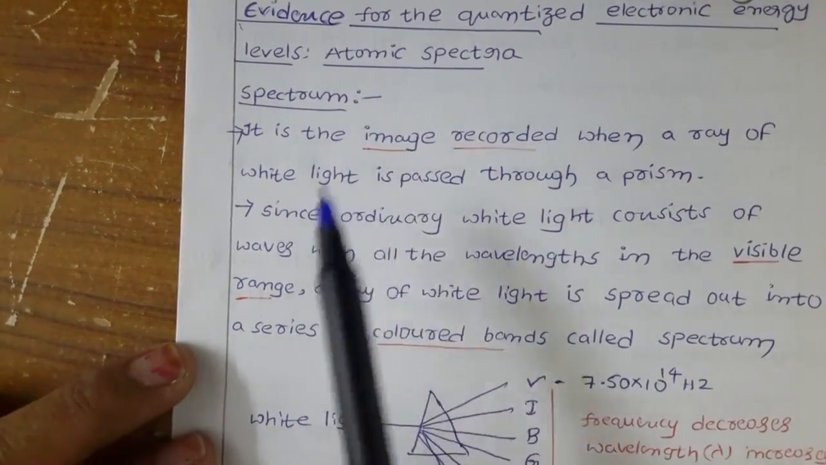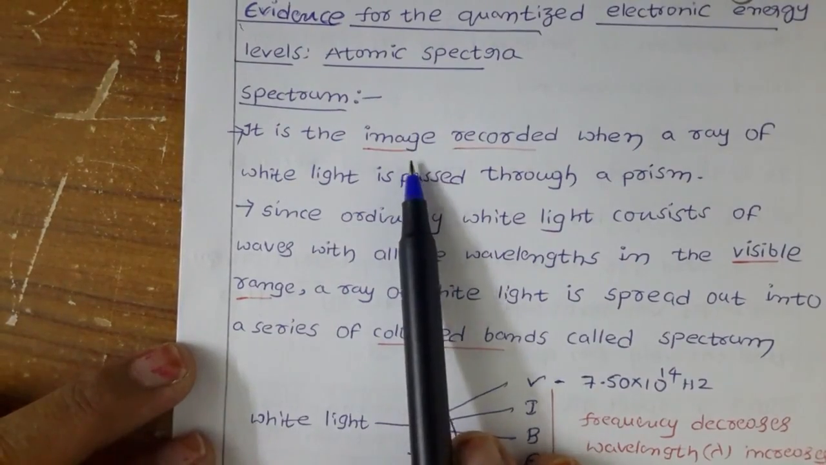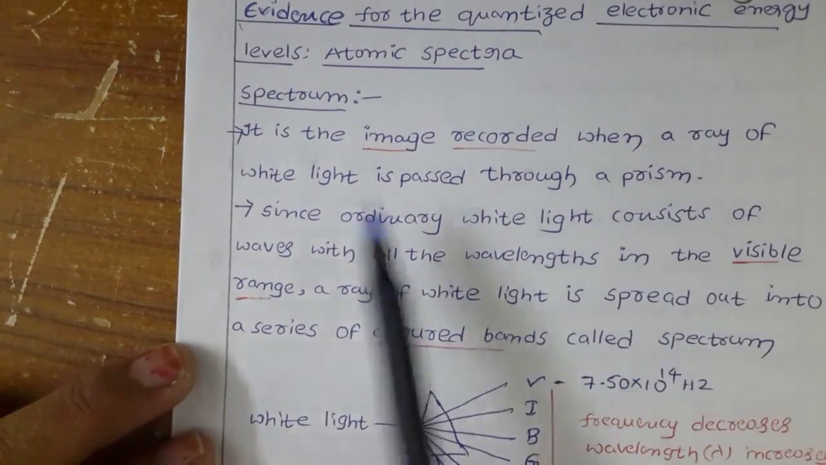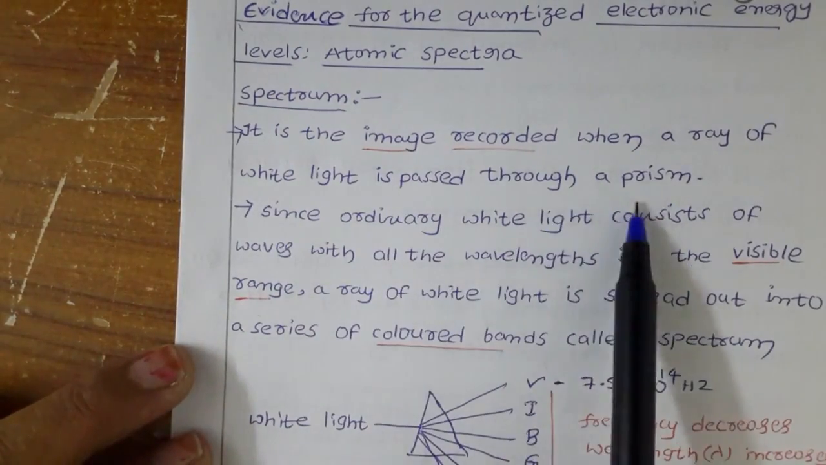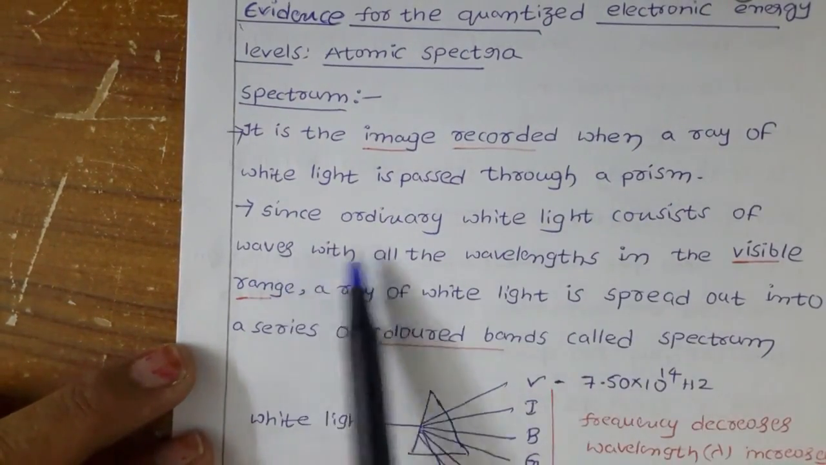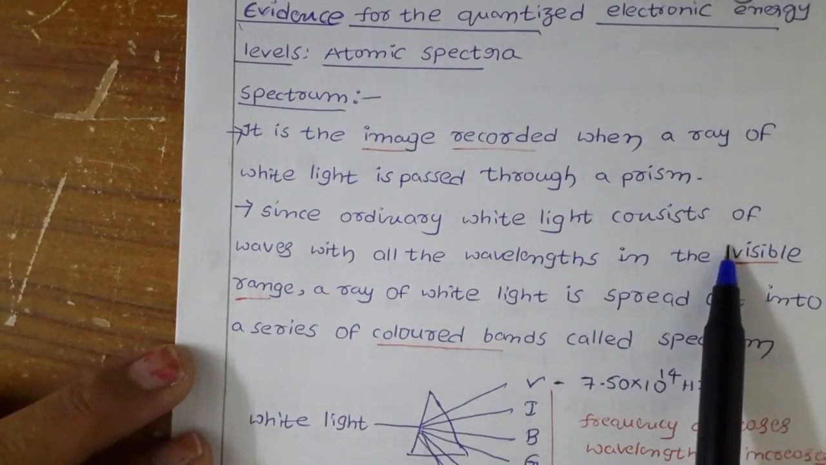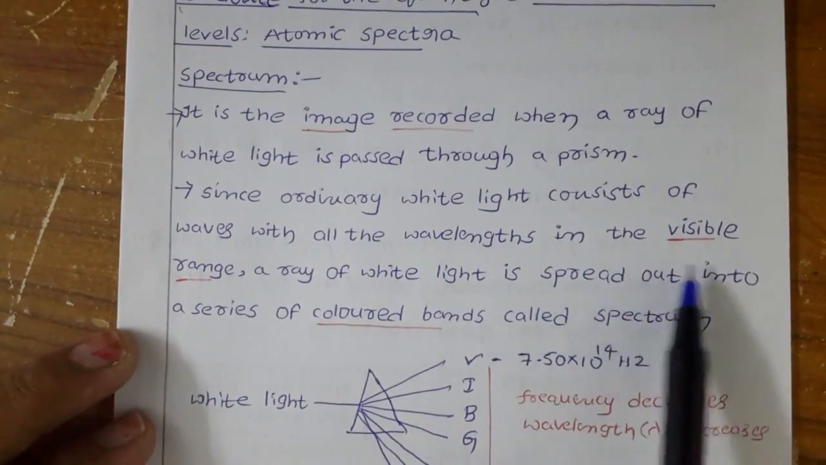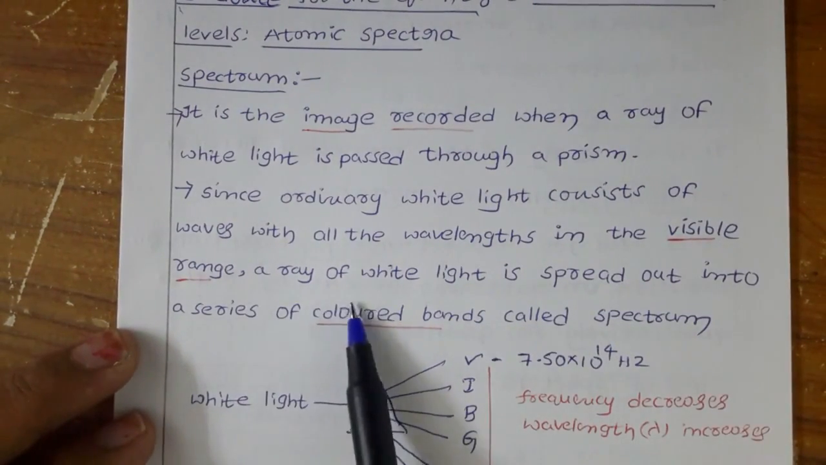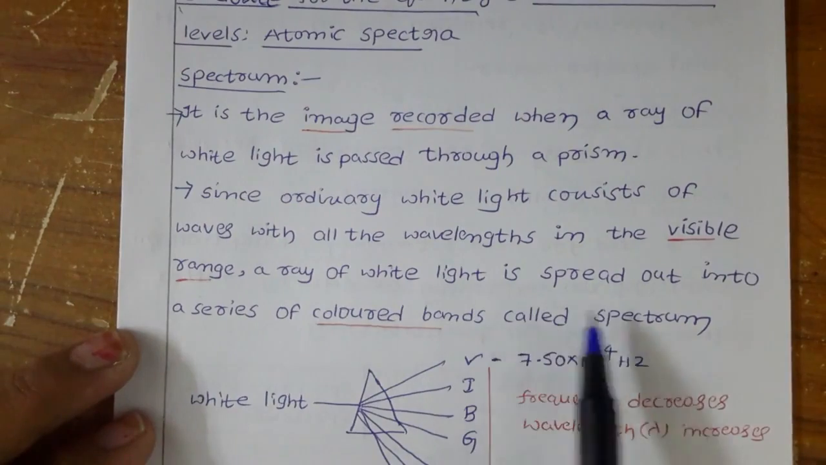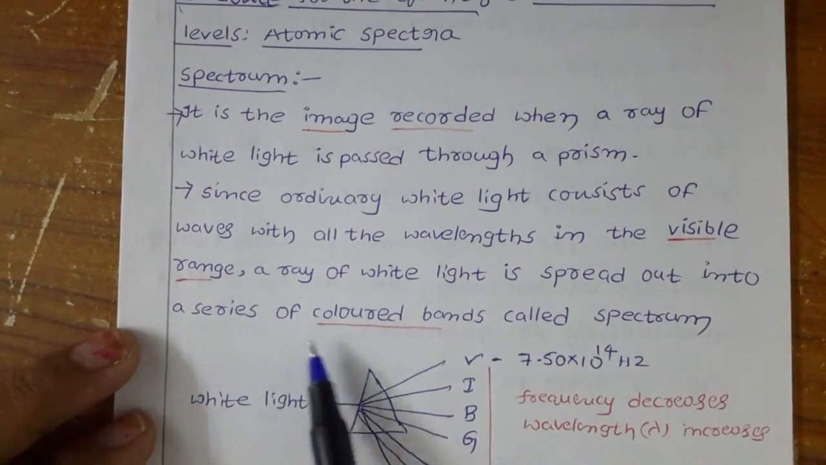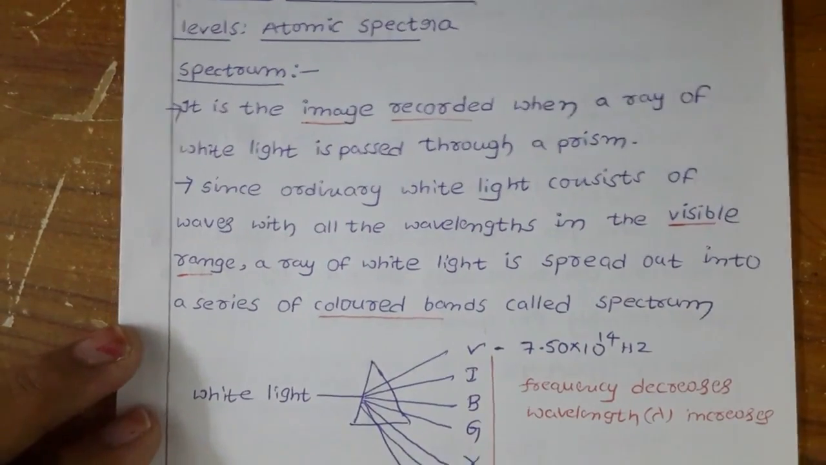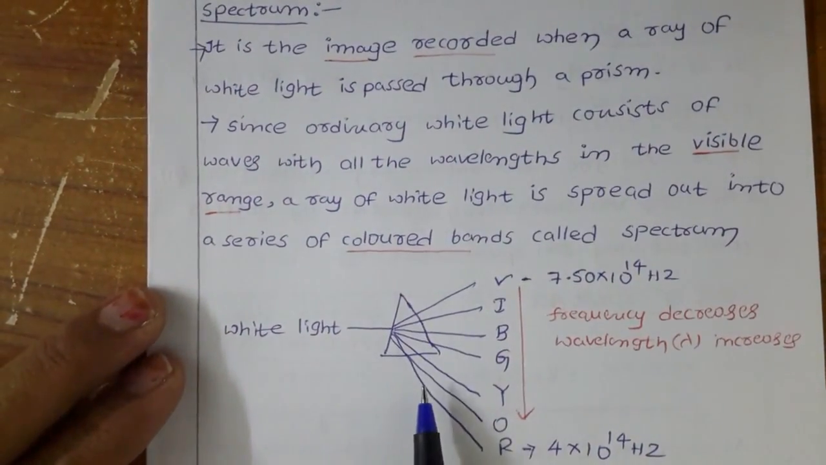What is a spectrum? It is an image recorded when a ray of white light is passed through a prism. Since ordinary white light consists of waves with all the wavelengths in the visible range, a ray of white light is spread out into a series of colored bands called a spectrum. So the meaning of spectrum is simply a type of image.